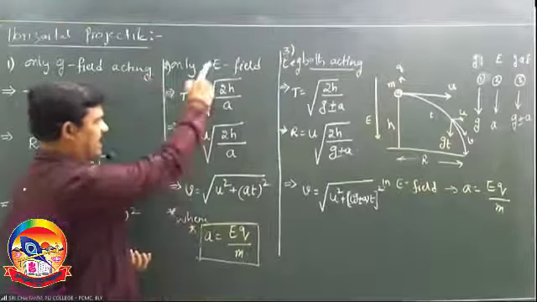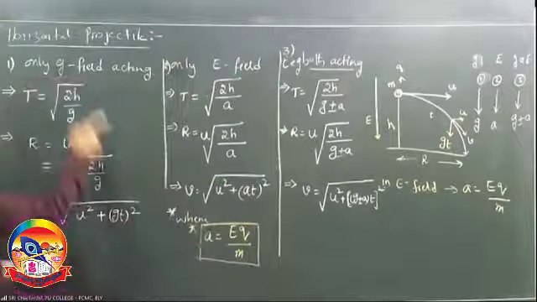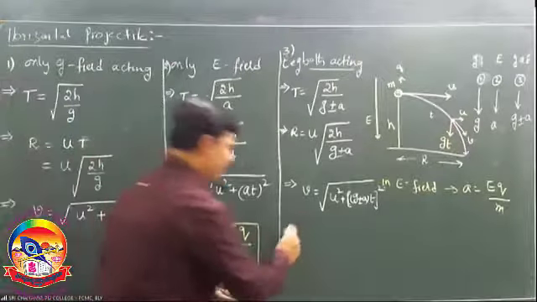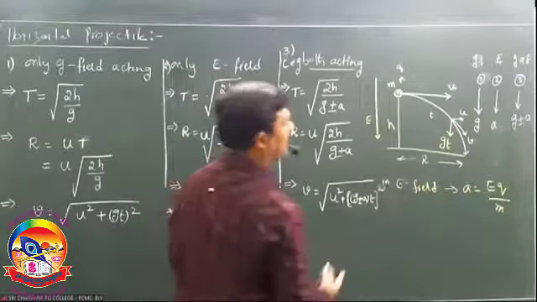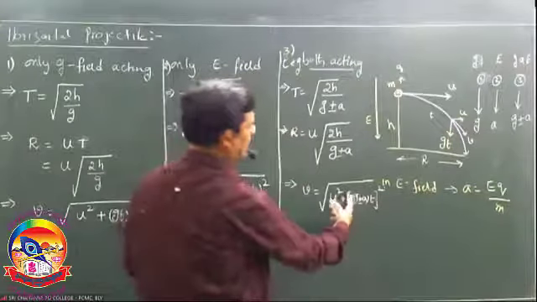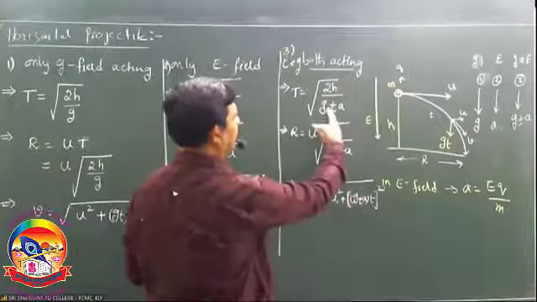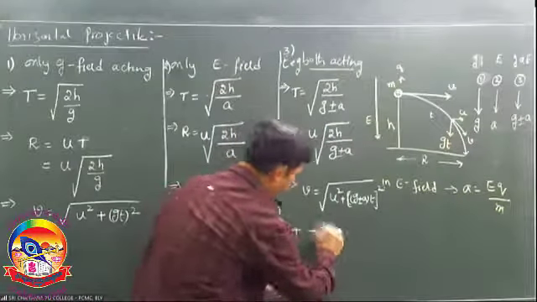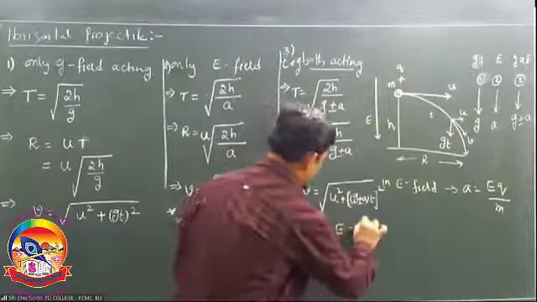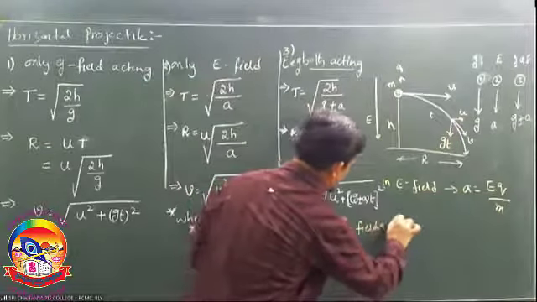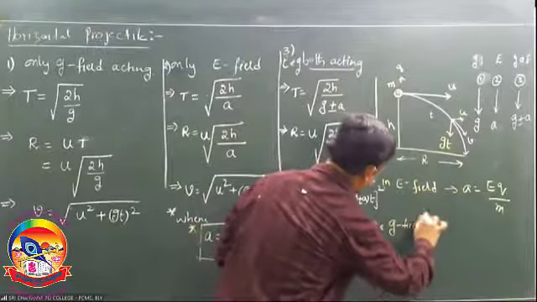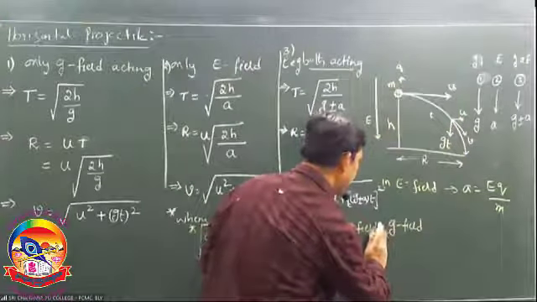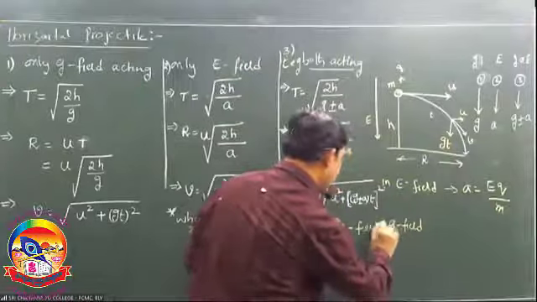Only electric field is acting, these are applicable. Only gravitational field is acting, these are applicable. When we take plus, when we take minus, right? We take positive when the electric field and gravitational field are in the same direction.